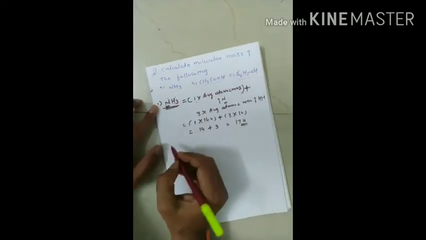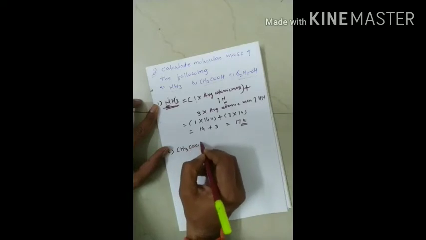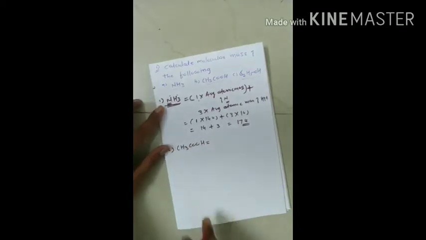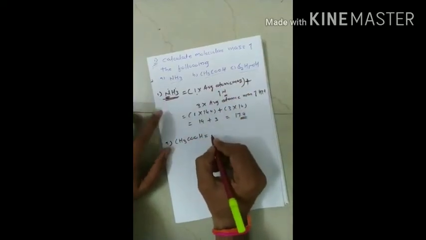Okay, so similarly you can calculate for CH3COOH also, that is acetic acid. If you see here, I will directly write instead of writing all these details.